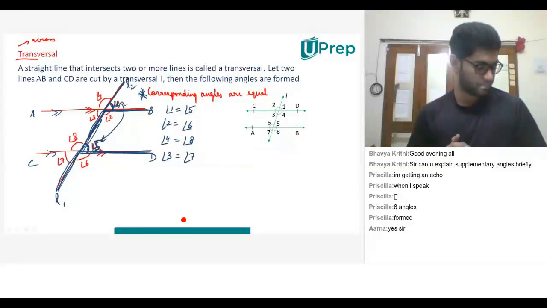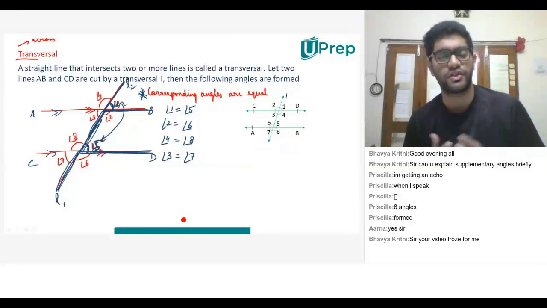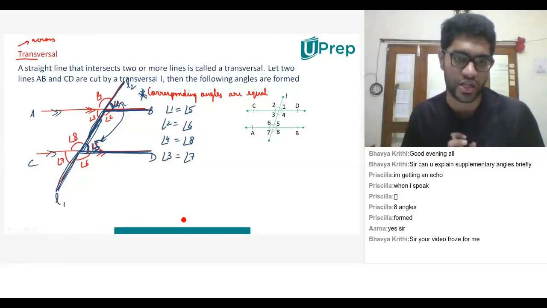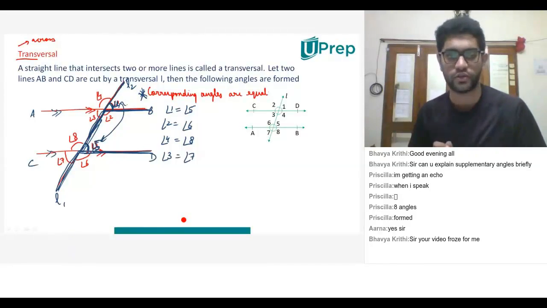Do you agree with me, Arna? Yes. Similarly, angle 3 and angle 7 are also equal. All these are corresponding angles. All the corresponding angles are equal. Are we very clear with this first property, guys?